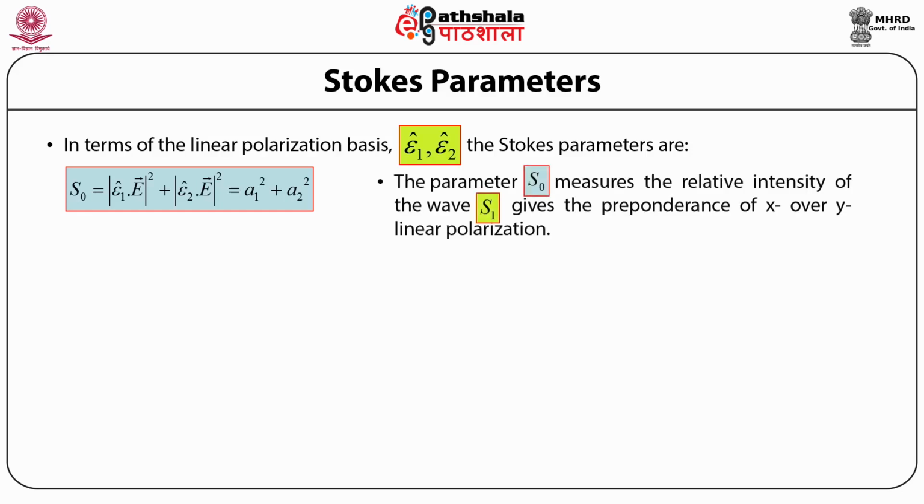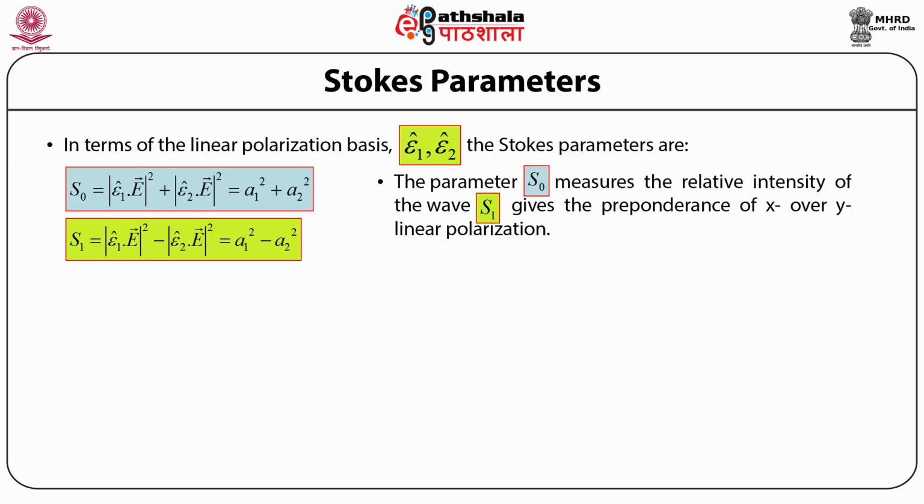Here the parameter S0 measures the relative intensity of the wave. The second Stokes parameter is denoted by S1 and is equal to the square of the modulus of ε1 dot E minus the square of the modulus of ε2 dot E, and this is equal to A1 squared minus A2 squared.